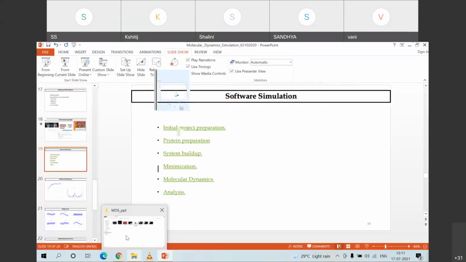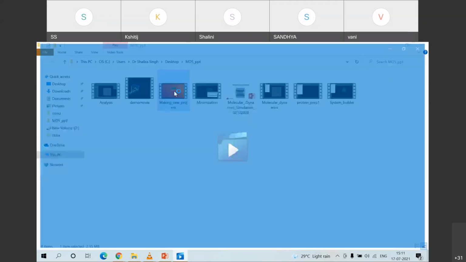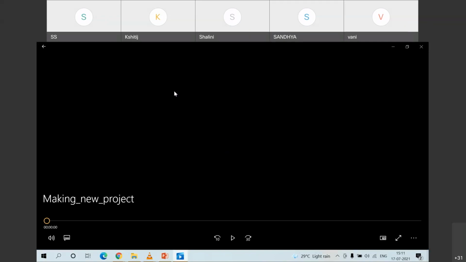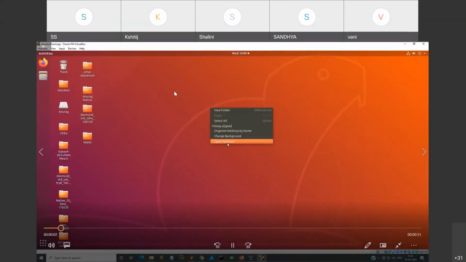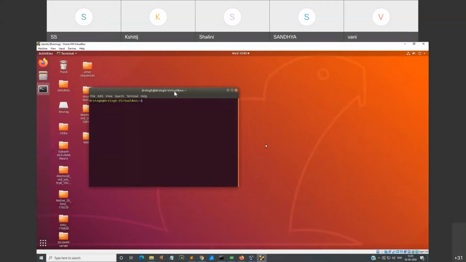So first, when we go about this, we have this project, making the new project. So we will open it in the terminal. You have to open it with your root, wherein you have installed, and then cd opt Schrodinger, the version of the Desmond which you have installed on your system.